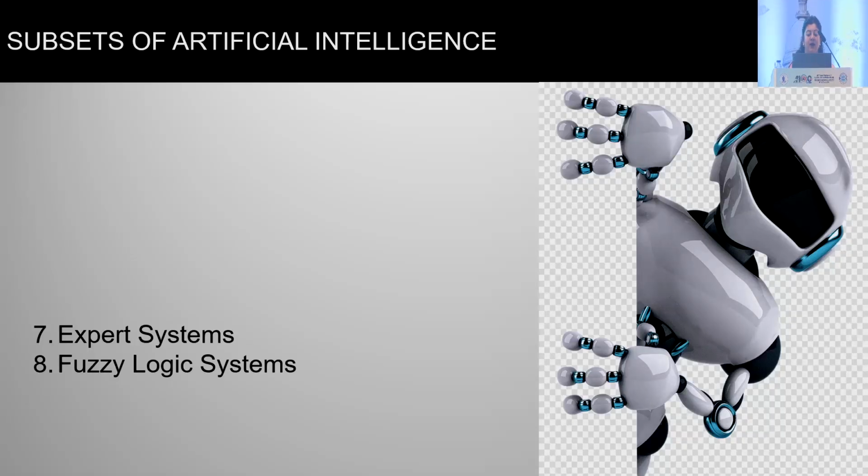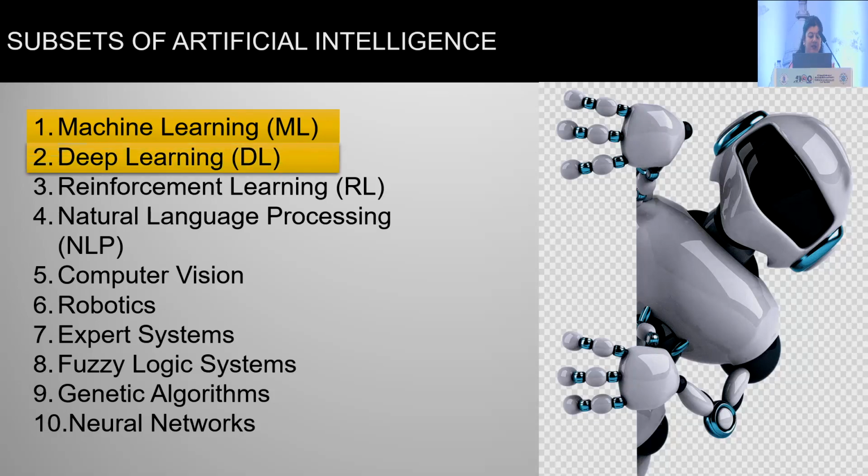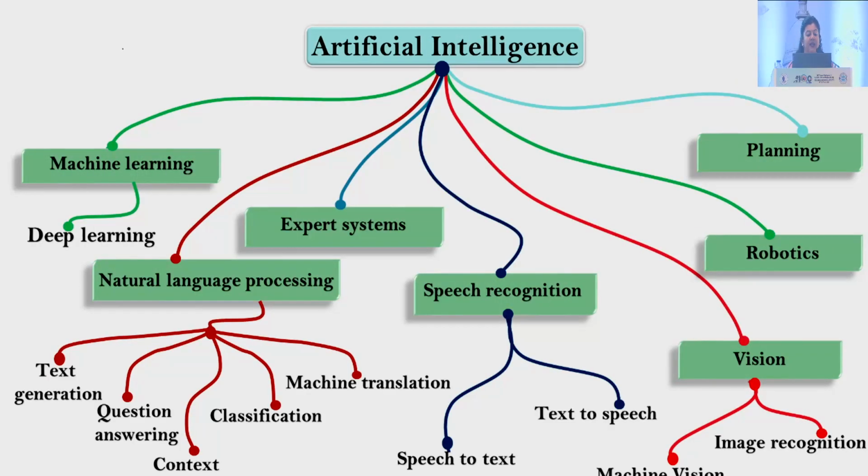There are subsets of artificial intelligence. There are 10 subsets, which are machine learning, deep learning, expert systems, fuzzy logic systems are the main arms. This is a flowchart depicting the different arms of artificial intelligence, that is machine learning, natural language processing, expert systems, speech recognition, planning, robotics and vision.